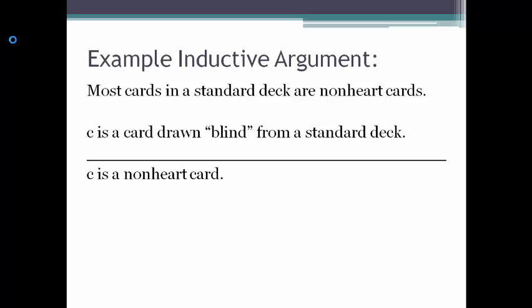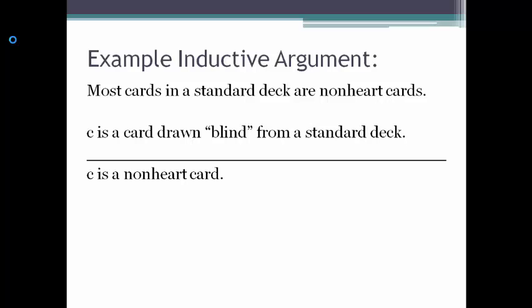In a standard deck, you've got 4 suits: hearts, diamonds, spades, and clubs. And only one of those suits is hearts. All the rest are non-hearts, so yeah, you're probably going to get a non-heart if you pull a card. So C is a card drawn blind from a standard deck. You take one card from the standard deck filled with mostly non-hearts. It's the card C. You pull it out. C is a non-heart card. This is probably going to be true because most of the cards are non-heart cards.